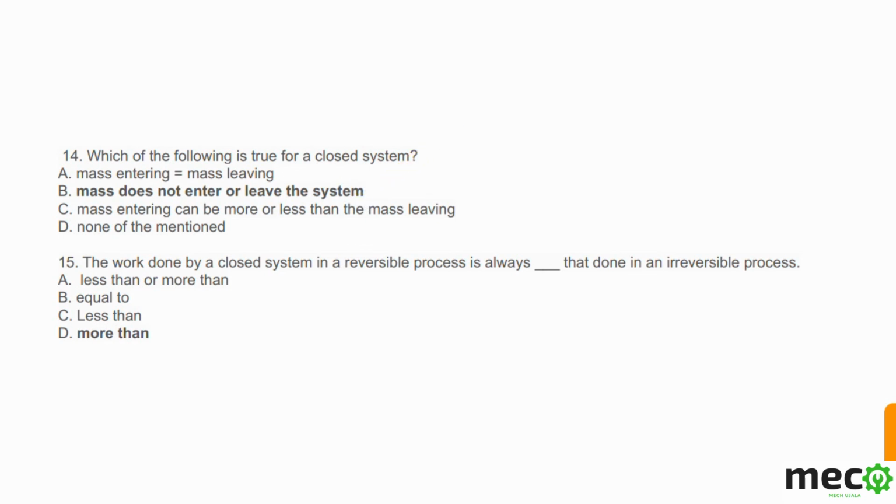And the last question of this video is: the work done by a closed system in a reversible process is always that done in an irreversible process. So option D is the correct one, more than, because the work done by a closed system in a reversible process is always greater than that done in an irreversible process.